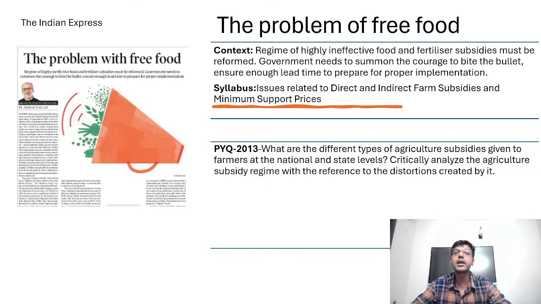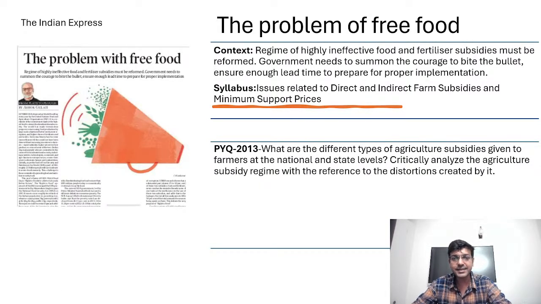So they are trying to recommend that we have to revitalize our subsidies, and at the same time rationalize them, so that the impact coming out of this free food subsidy should not spill into the agriculture sector. As you know, it is a part of our General Studies Paper 3, which reads: issues related to direct and indirect farm subsidies and minimum support price.